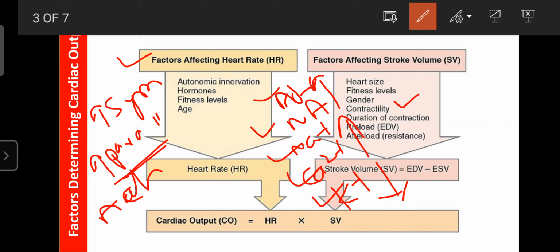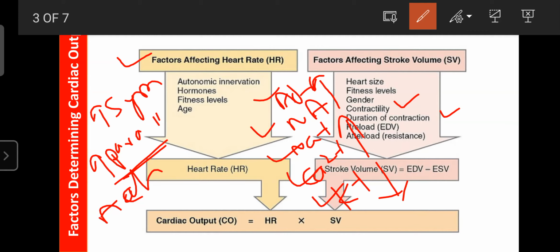The stroke volume also depends upon the duration of contraction. If it is a shorter duration, then a smaller volume of blood enters the arteries. With a longer duration of contraction, more blood can enter the respective arteries, that is the aorta as well as the pulmonary trunk. So the stroke volume and cardiac output also depend upon the duration of contractions of the ventricles. Next one is the preload.